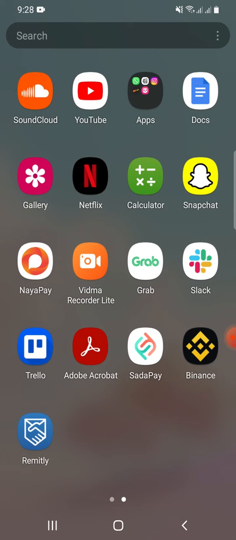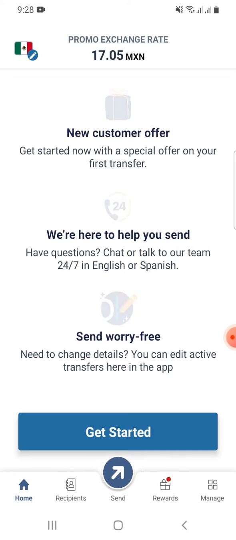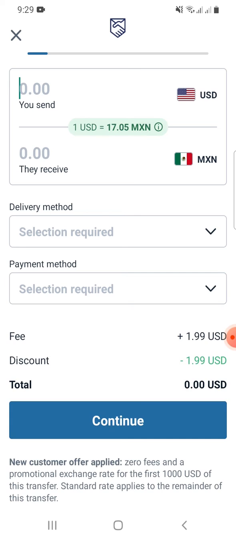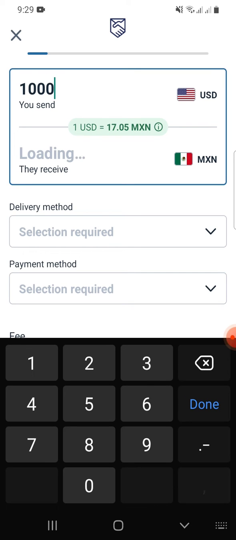First of all, open up the Remitly app on your phone. Once you get into its app, tap Get Started. And this will be the process of sending money. To send money, you need to enter the amount you want to send.